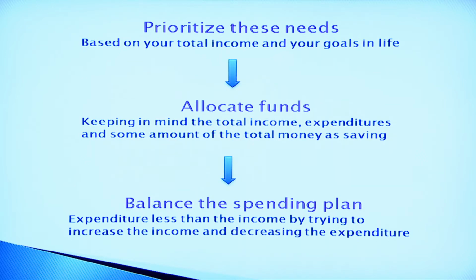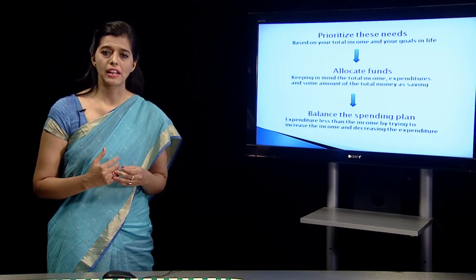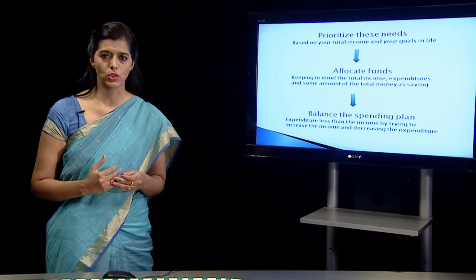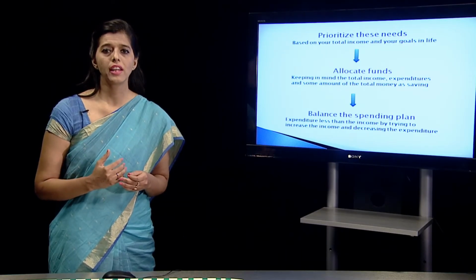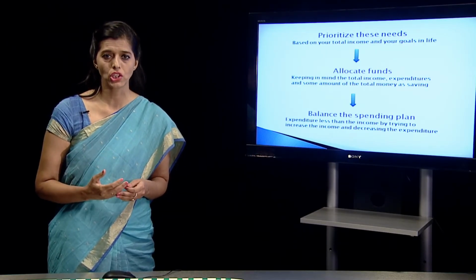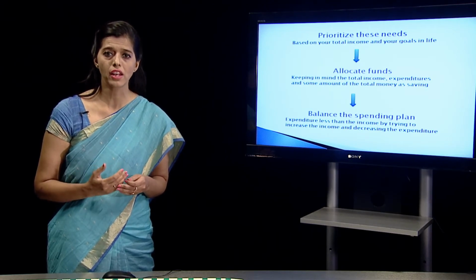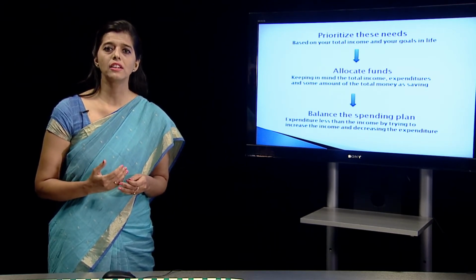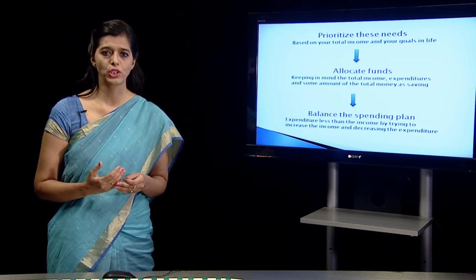So we have to prioritize these needs. We just can't satisfy all the needs of all the family members. We have to be very rational, we have to be practical, and we have to prioritize. So maybe firstly we will give preference to the food, then we might give preference to the education, then to the clothes, and maybe lastly, if there is money left for the family, then the last need of that family member, which was car, will be given preference to.